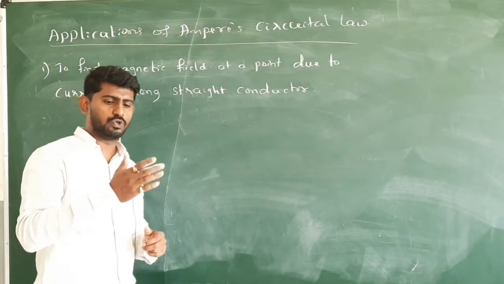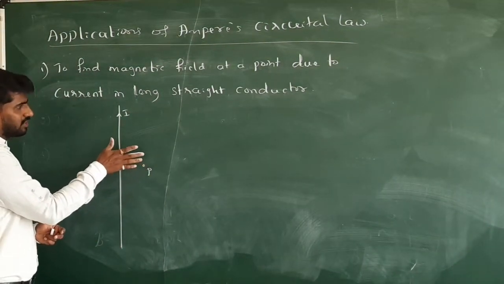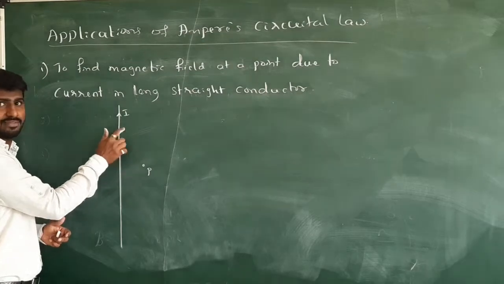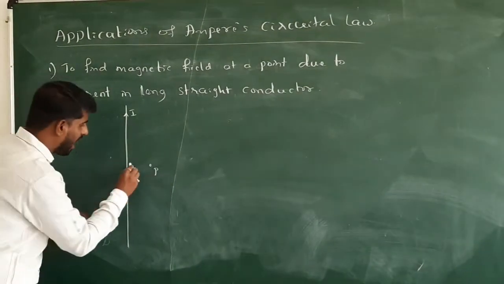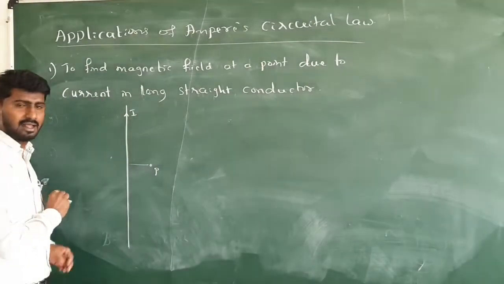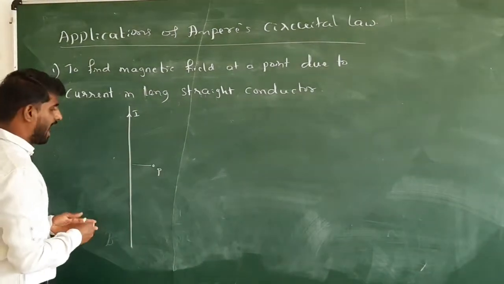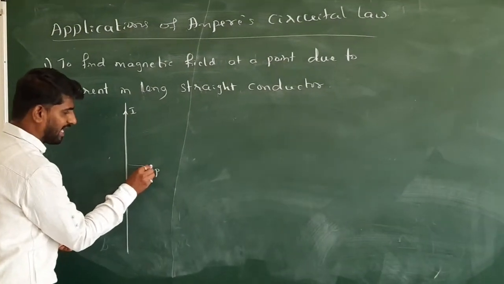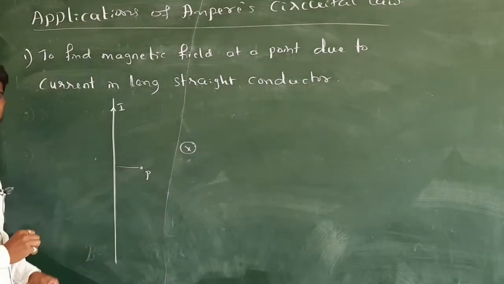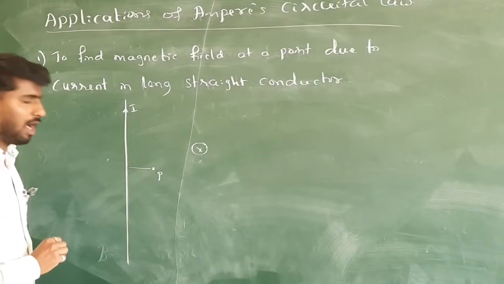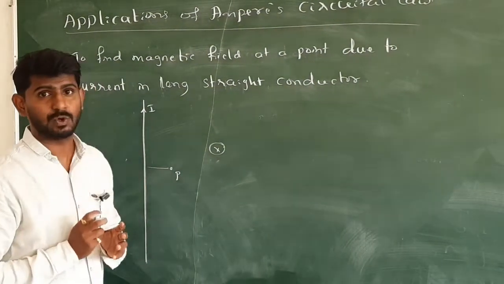Okay, so we should hold the thumb along the direction of the current, and the curved fingers indicate the direction of the magnetic field. So as per this rule, the magnetic field direction at the point P is directing inward. Right? Okay, so now we know the direction; what is the magnetic field value, the magnitude?